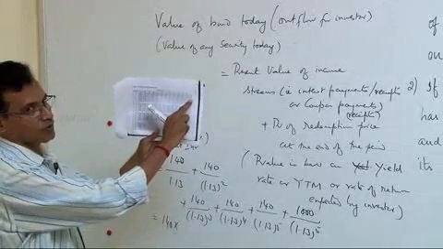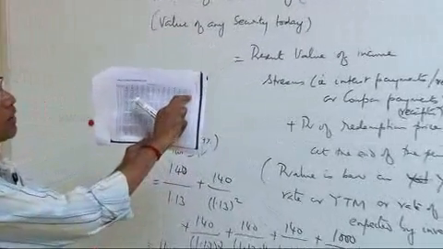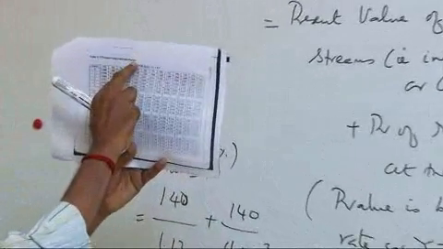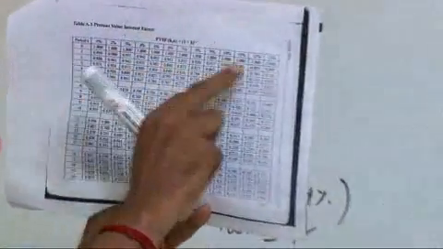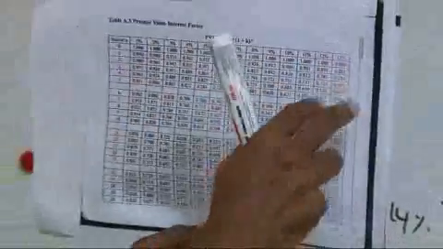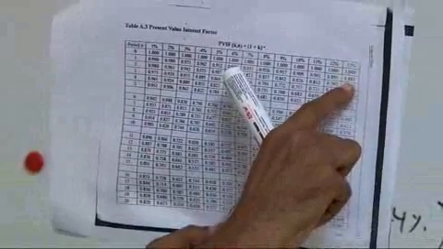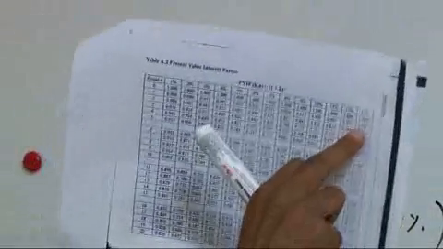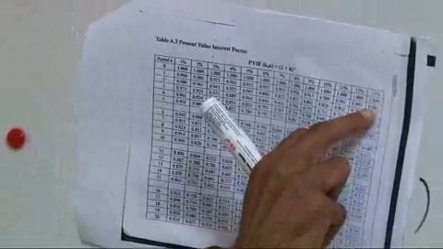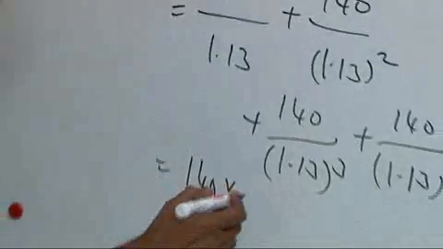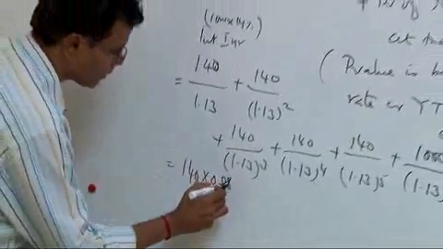This is the figure for the interest payment, 0.885. Present value interest factor is one single amount's present value. Therefore, I am looking at the single amount present value table, where at 13% the first year factor is 0.885. 1 by 1.13 is 0.885, and therefore the present value of the first interest payment uses 0.885.